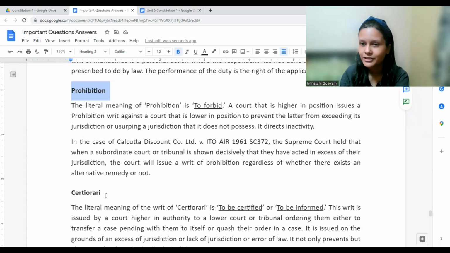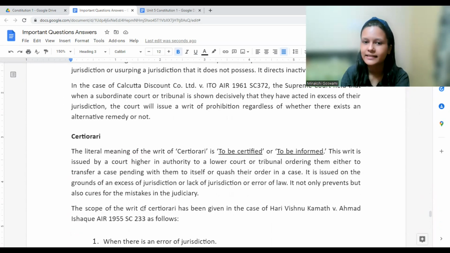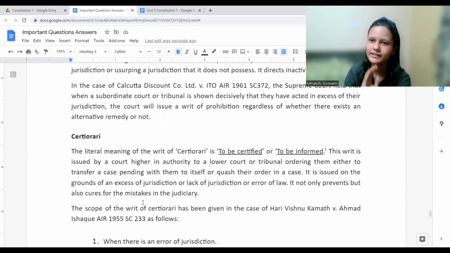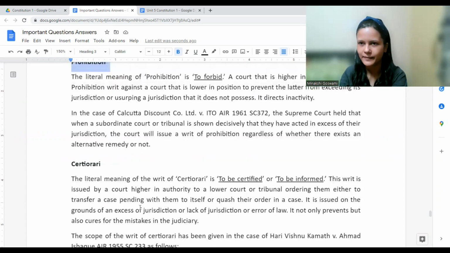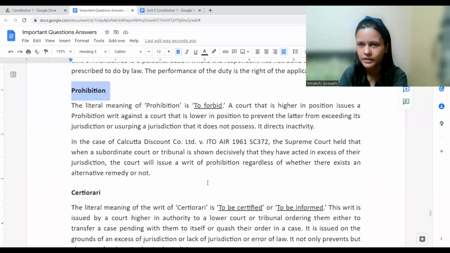Certiorari applies in a case where the case was filed in the court and finally decided. The court has given its decision also, the court proceeding is completed. There certiorari applies. So prohibition and certiorari both apply in a case: this is for a pending case, this is for a decided case.